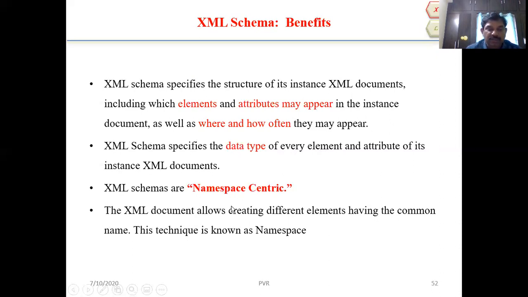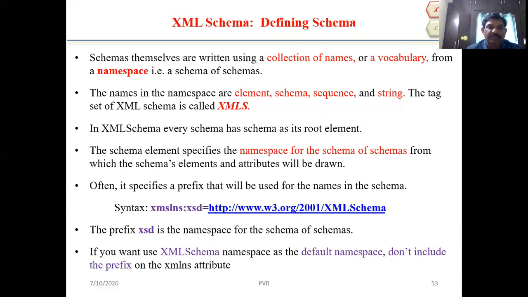What is a namespace? The XML document allows creating different elements having the common name. This technique is known as namespace. XML document allows creating different elements having the common name. This technique is called namespace.